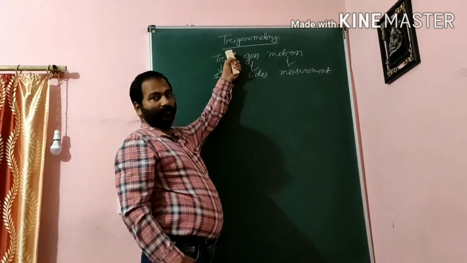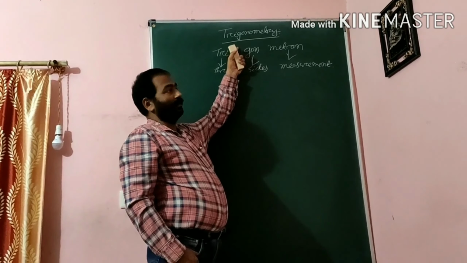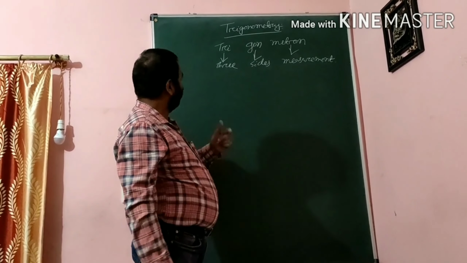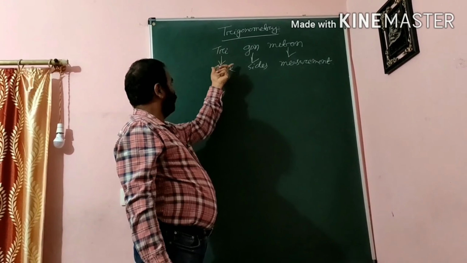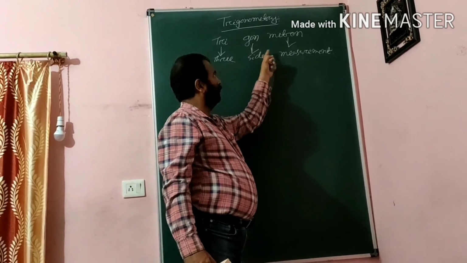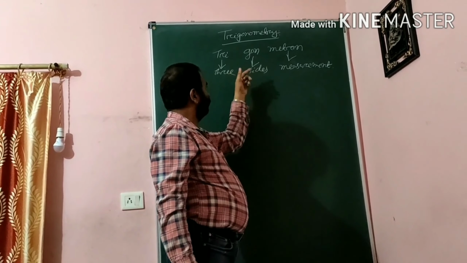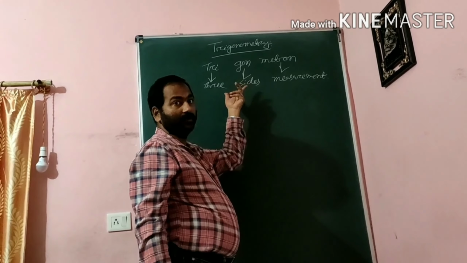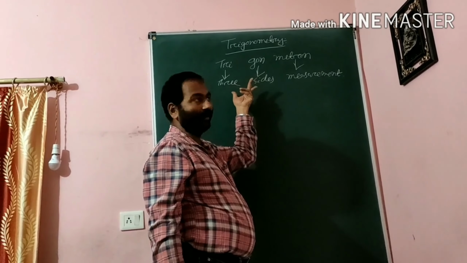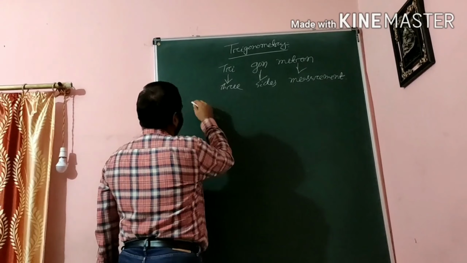Okay, what is the meaning of trigonometry? Actually, this word trigonometry came from the Greek words tri meaning three, gon meaning sides, and metron meaning measurement. Okay, so three sides, the figure which consists of three sides only, that is called a triangle. So what is the meaning of trigonometry actually?